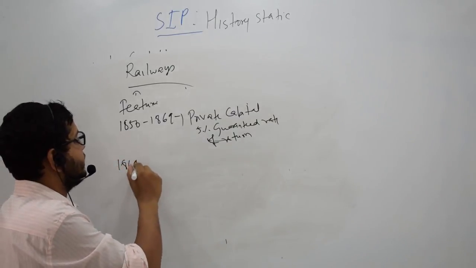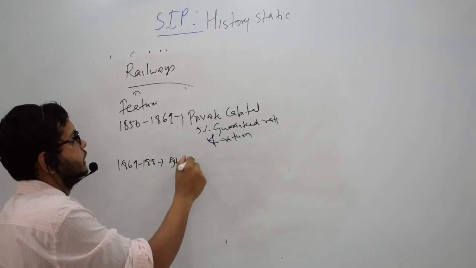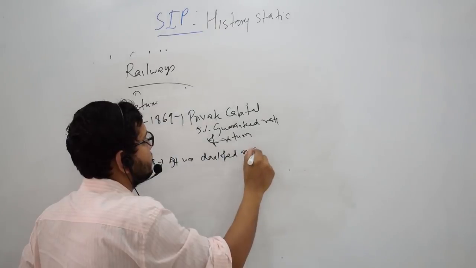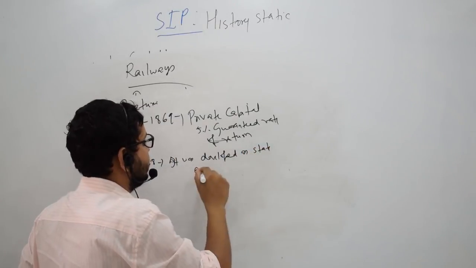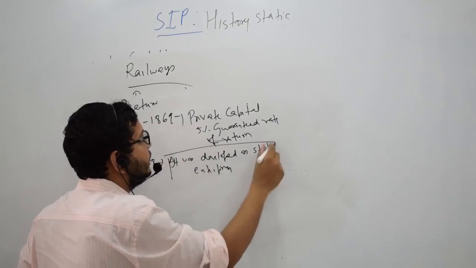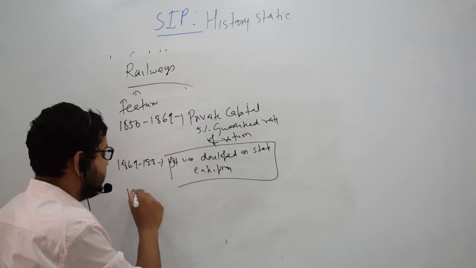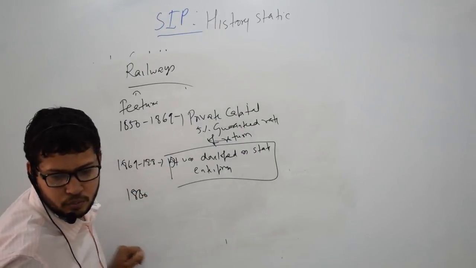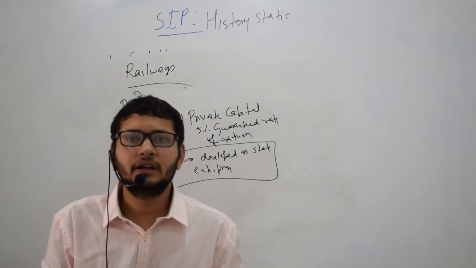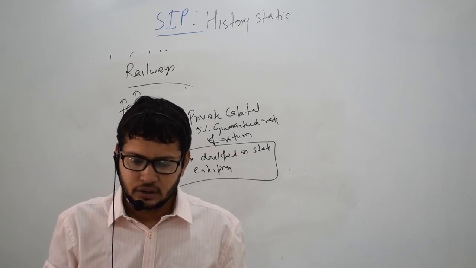So, from 1869 to 1880, it was developed as a state enterprise, and that led to significant spread of railway lines in India. Finally, from 1880 onwards, both private and public capital was used.